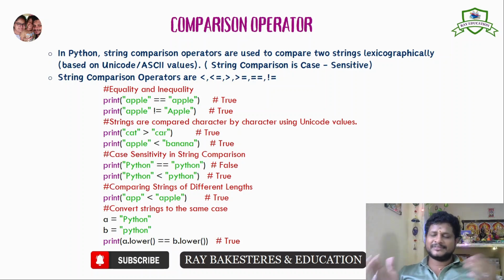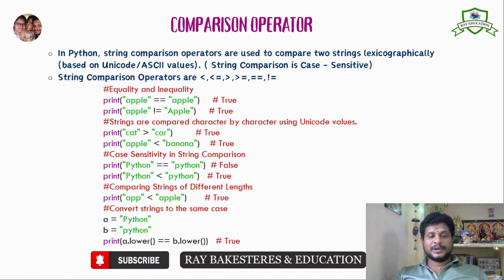In strings, there are very different types of operators. There is the membership operator, and after that we have the comparison operator. In whichever operator we work, we saw that it is case sensitive. So Python is case sensitive. That word should register in your mind. String comparison operators: less than, greater than, less than or equal to, greater than or equal to, not equal to.